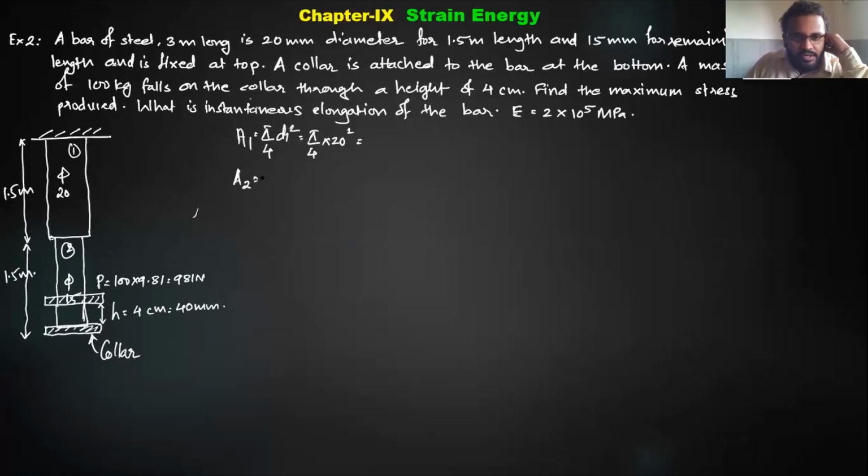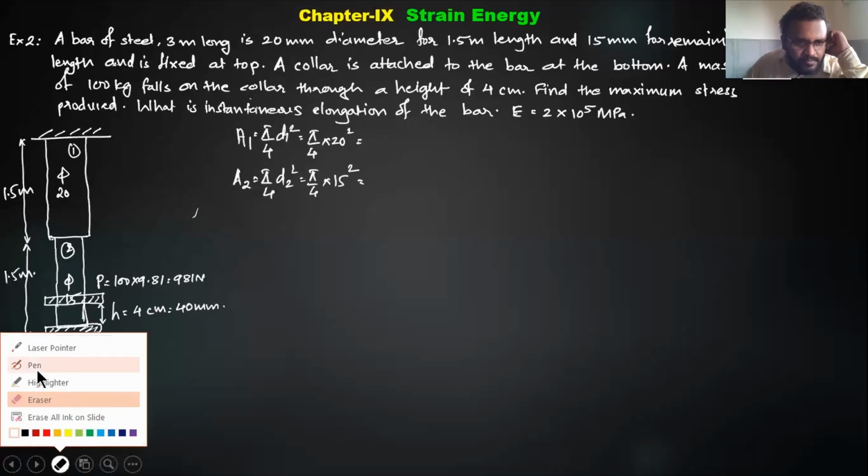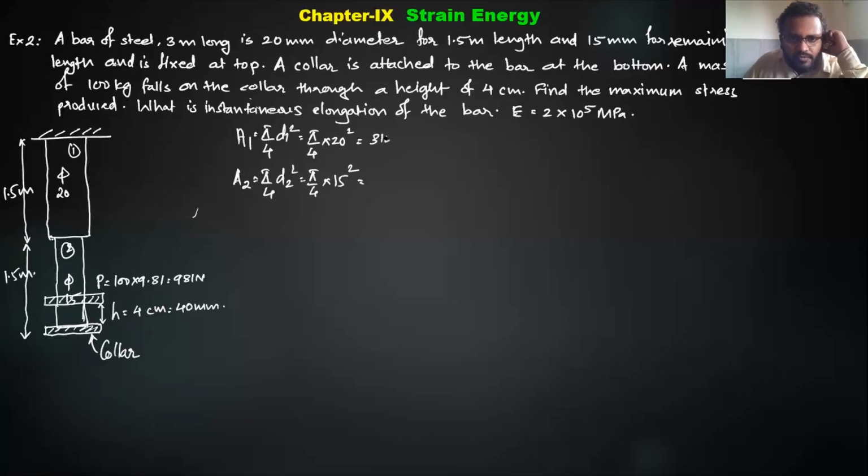For A2, it is pi by 4, D2 square, pi by 4, 15 square. A1 is 314.15 millimeter square, and A2 is 176.71 millimeter square.